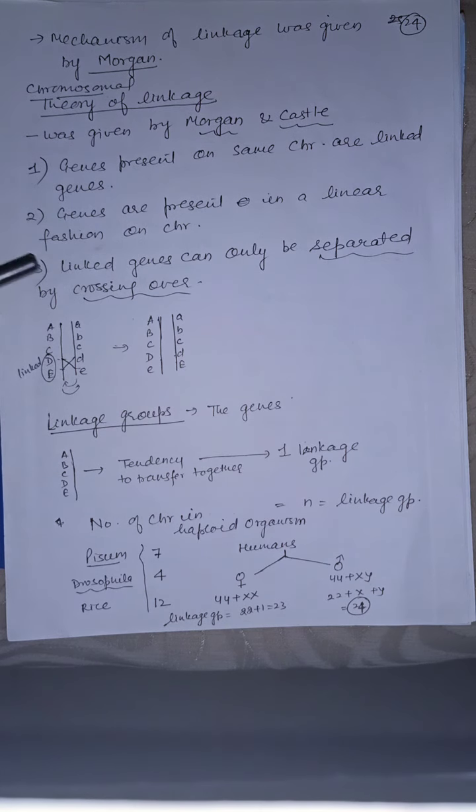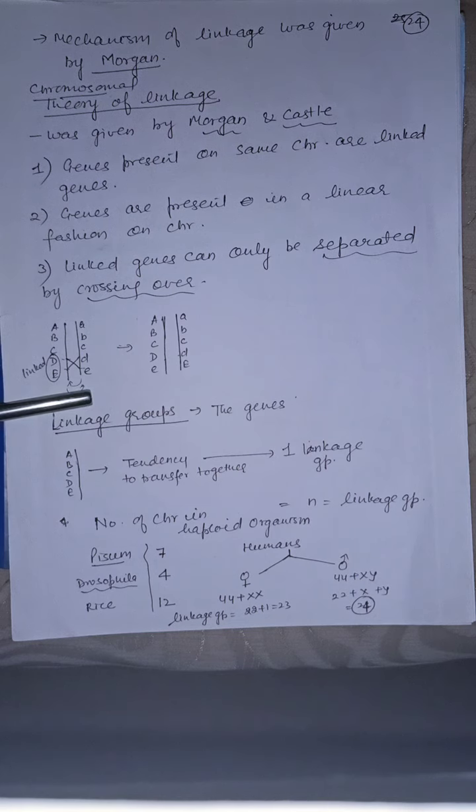So linkage is also of two types, complete linkage and incomplete linkage. The genes which can be separated by crossing over are known as incompletely linked genes, whereas the two genes which lie so close to each other that they cannot be separated by crossing over are known as completely linked genes.